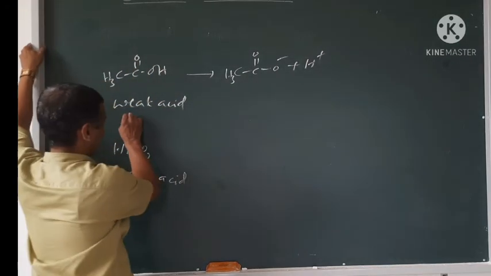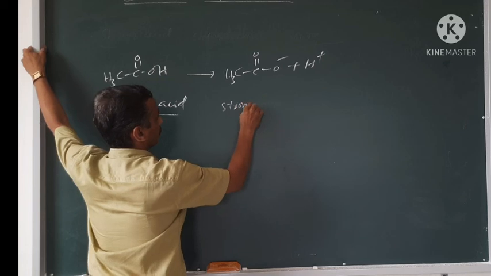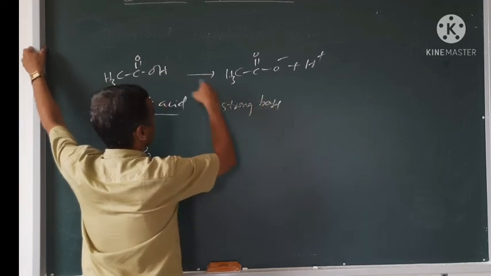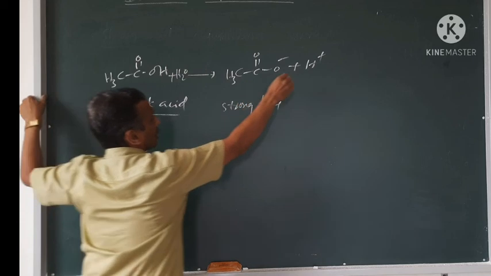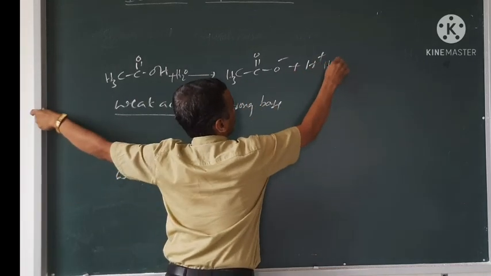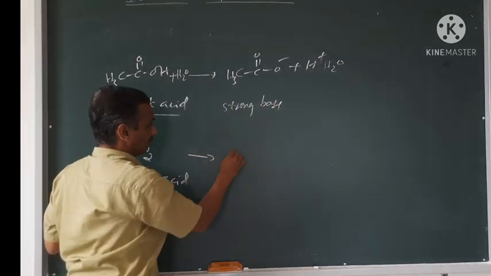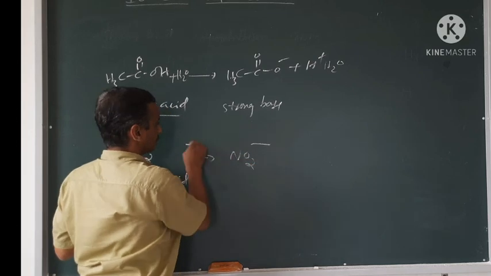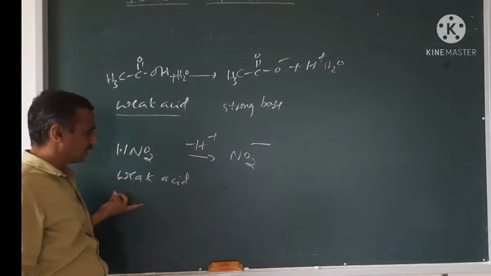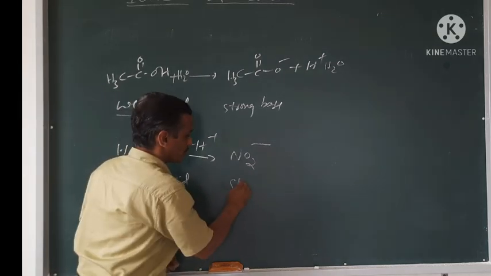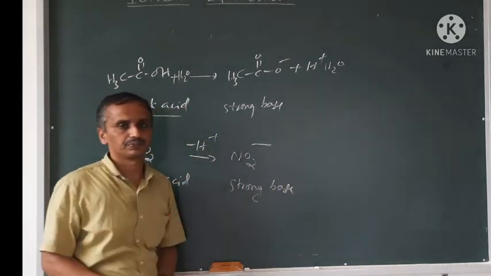And remember, as it is a weak acid, its conjugate base is a strong base. If I write water here, I can write it as H plus, H2O also, or H3O plus. For HNO2, NO2 minus will be the conjugate base. As HNO2 is a weak acid, NO2 minus is a strong conjugate base. Remember this fact.